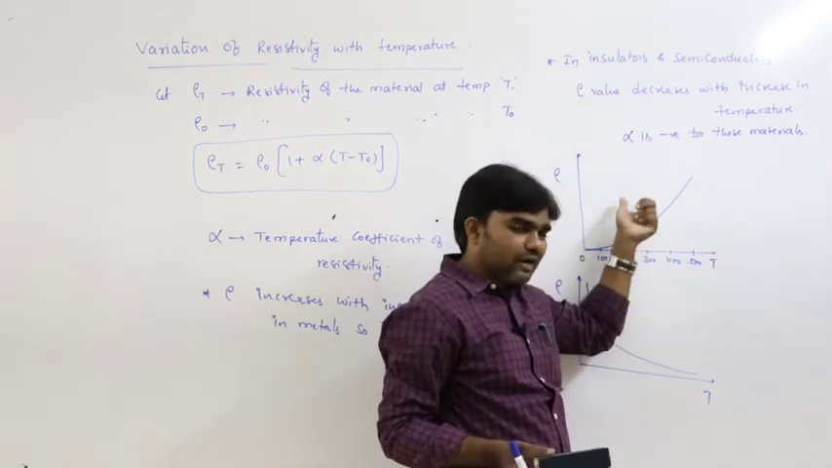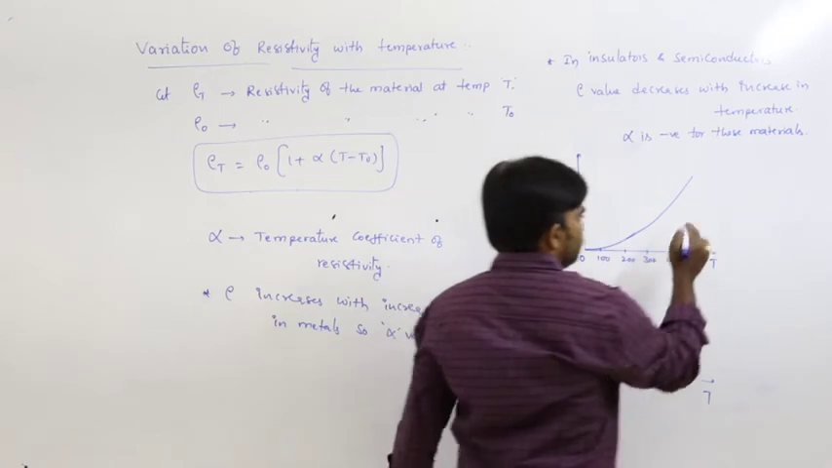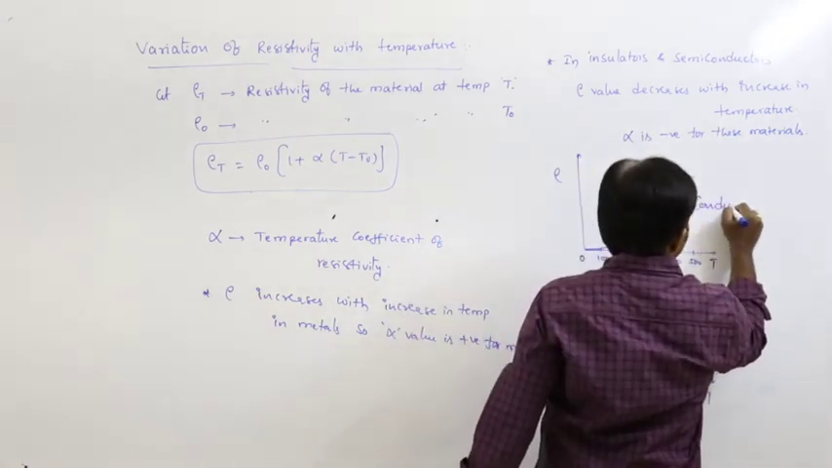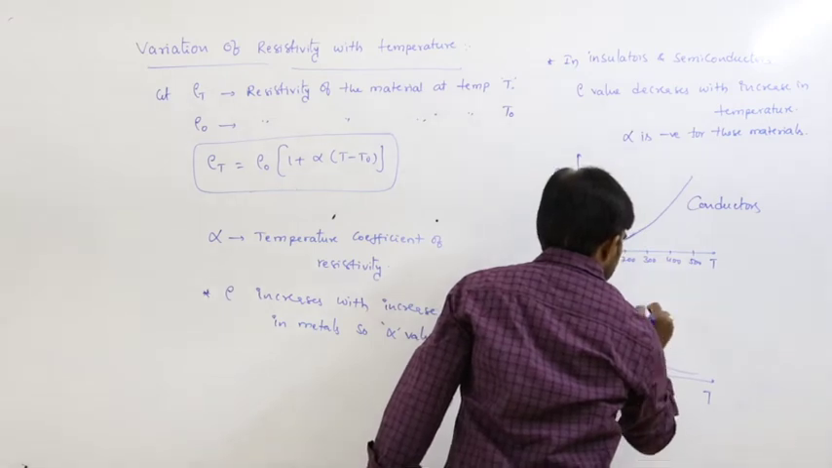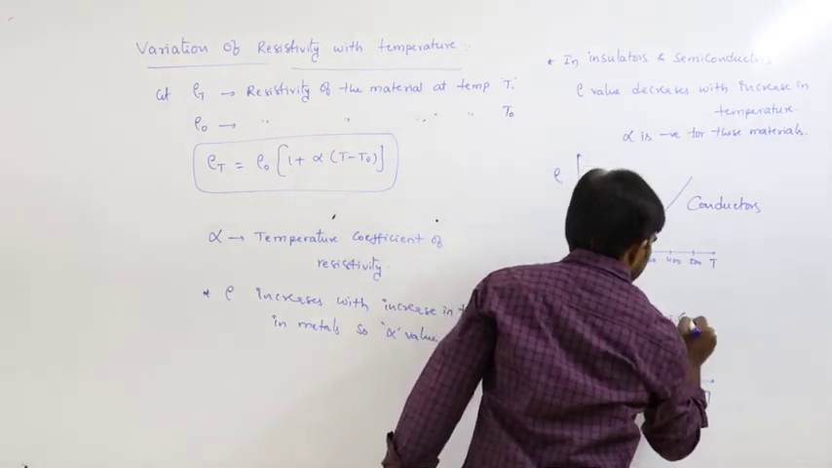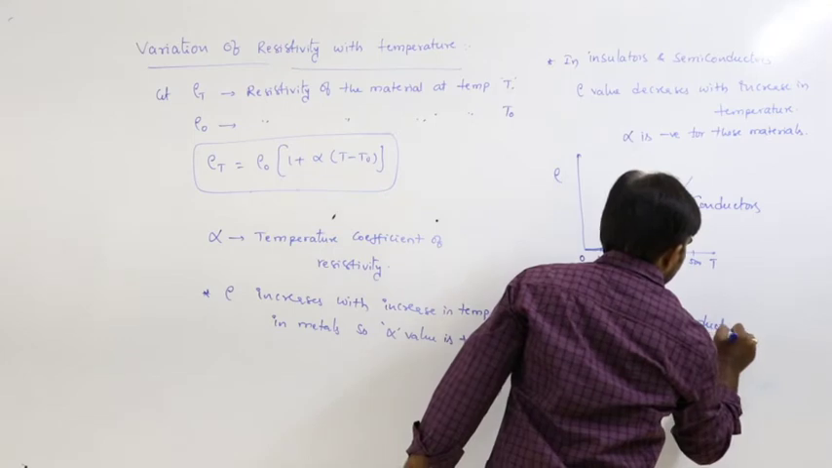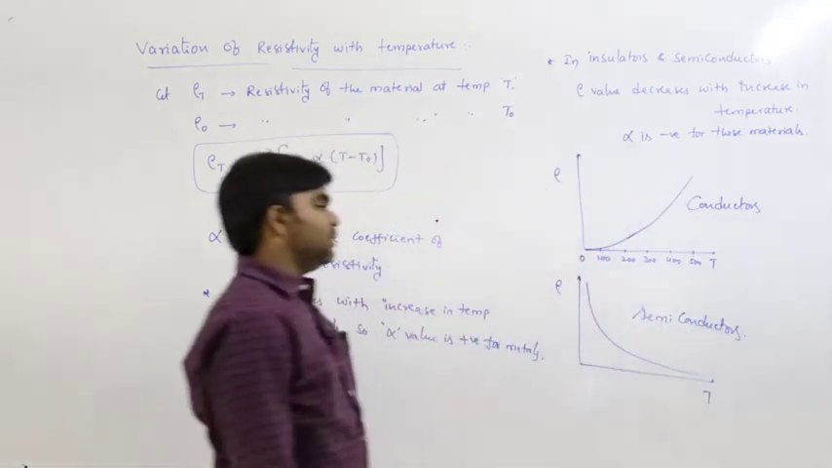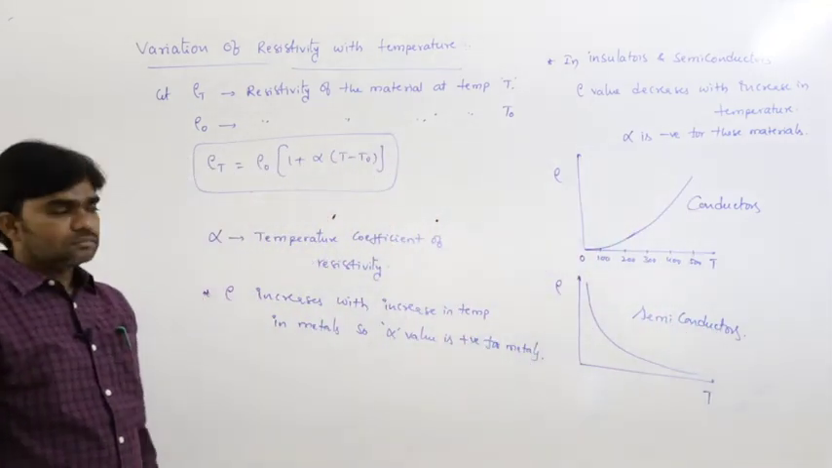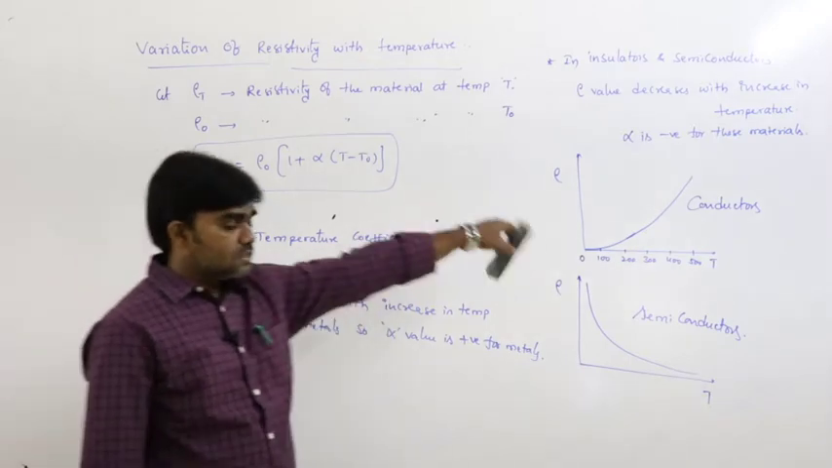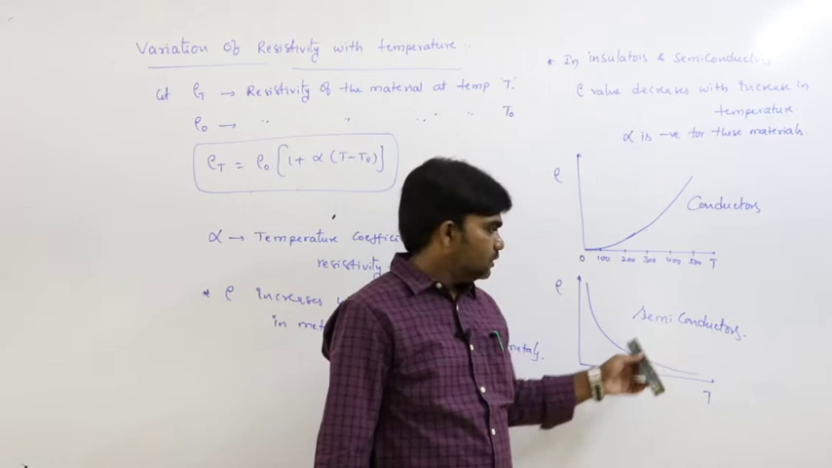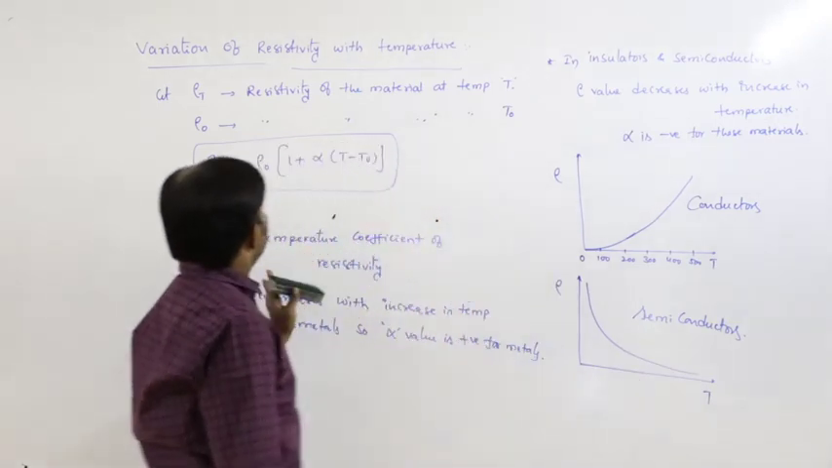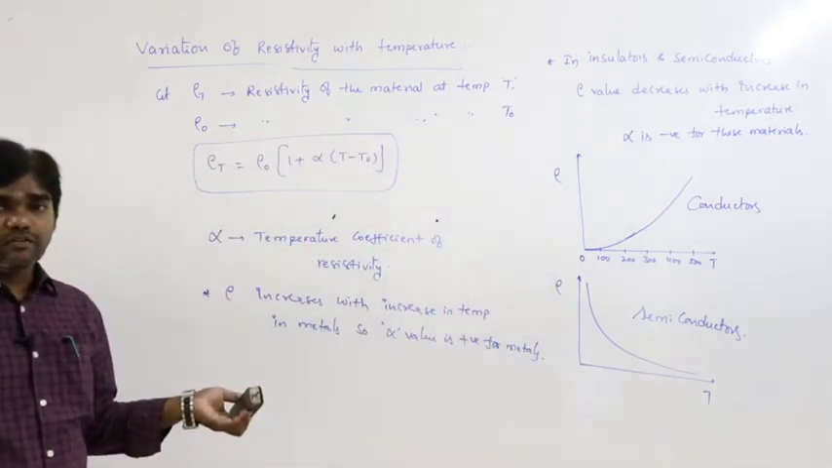And these respective graphs: this is for conductors and this is for semiconductors. This is conductors and semiconductors. Of course, insulators are also nearly equal to this one only. So this is the temperature dependence of resistivity.